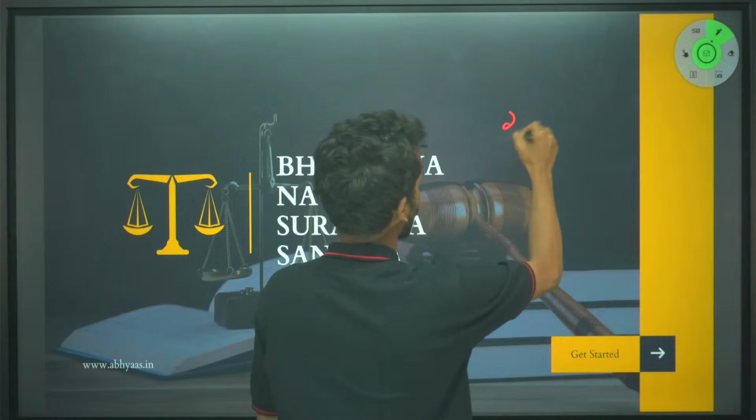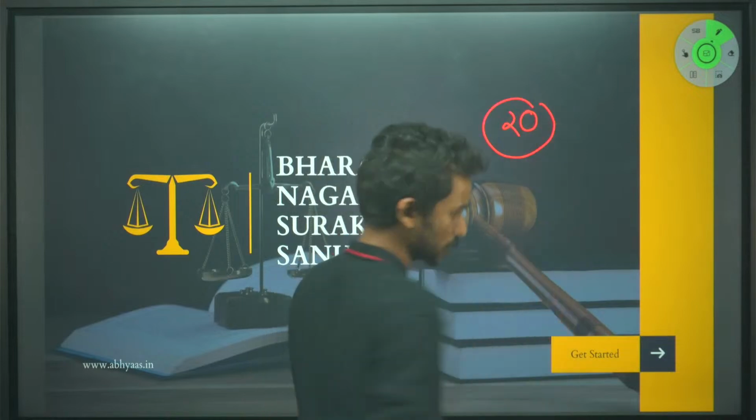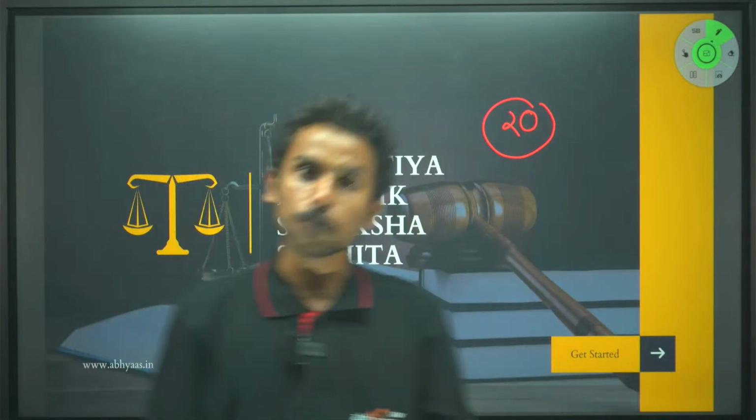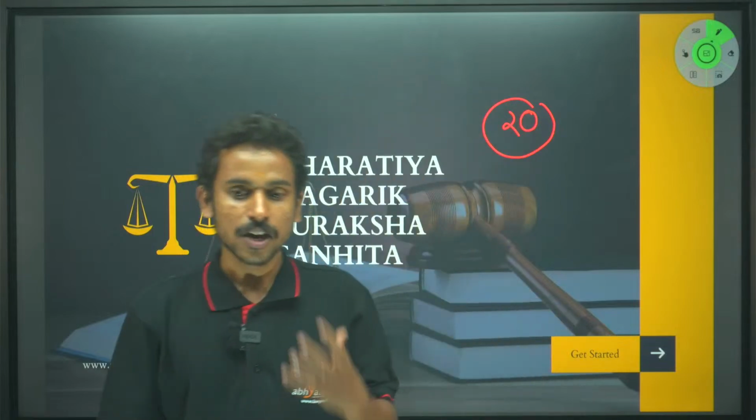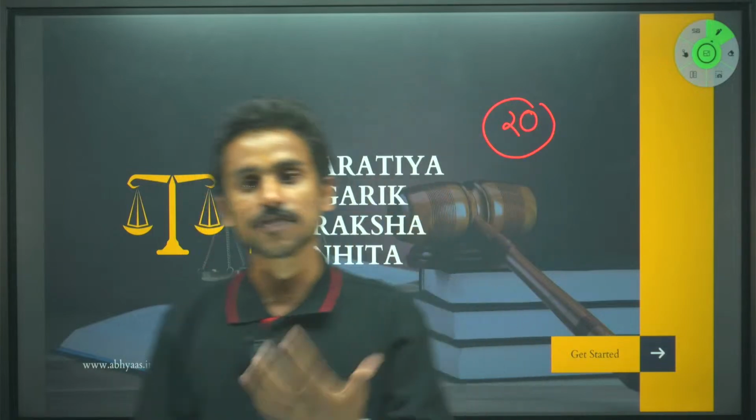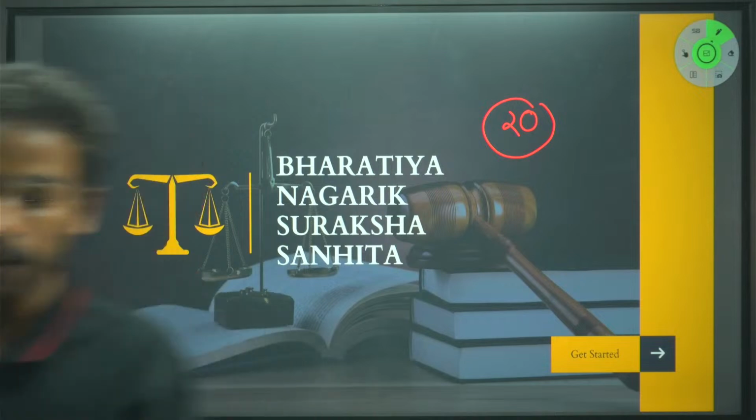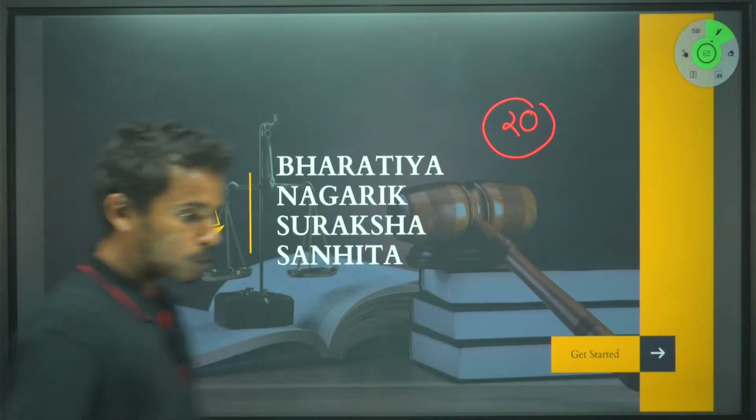If you come to Article 20 of the Constitution, it talks about ex post facto laws, right? This is something that we have been doing in classes also. What is an ex post facto law? Can someone tell me using the comment box? What are ex post facto laws?